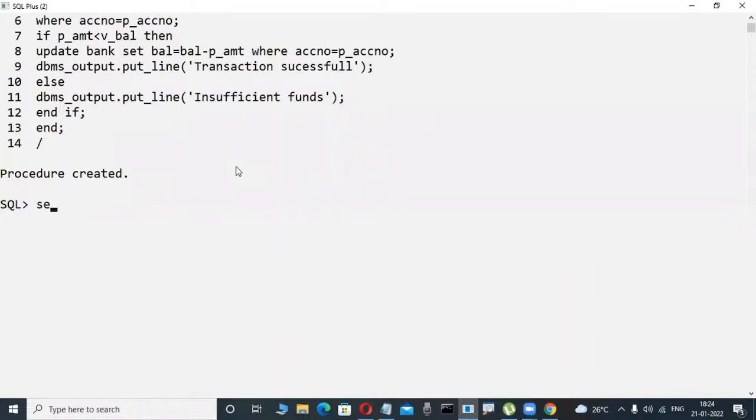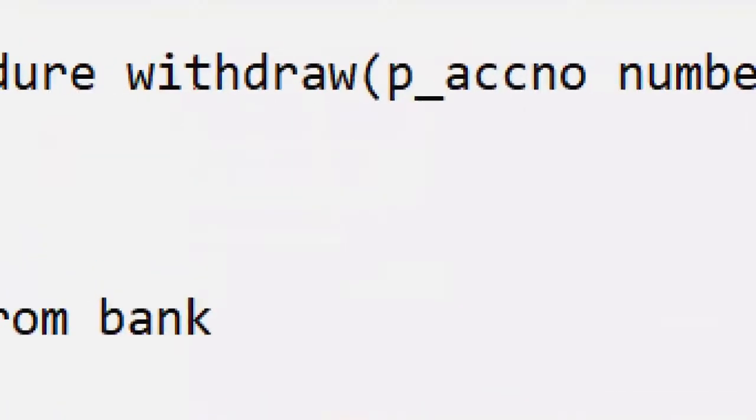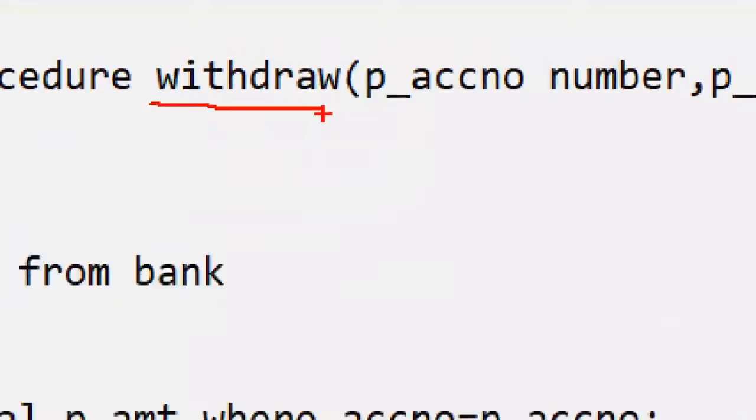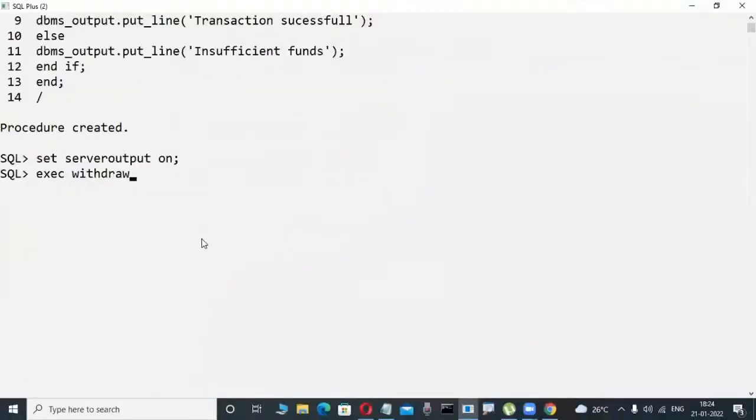Now check it out. Observe here. I'm executing the procedure, exec withdraw. I'm calling this procedure, withdraw. Withdraw is the name of my program. Here my account number 1001 I'm passing, comma, and I try to withdraw 9,000 rupees, for example.